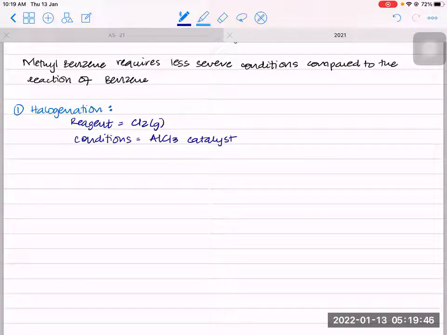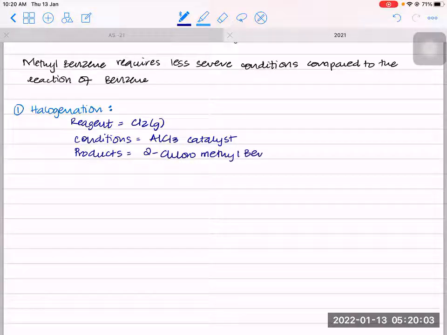So we will get, now you have a methyl benzene, all right? So the incoming group, the Cl, will go on position 2 or 4. So you can get either 2-chloromethyl benzene, or you can get a 4-chloromethyl benzene.